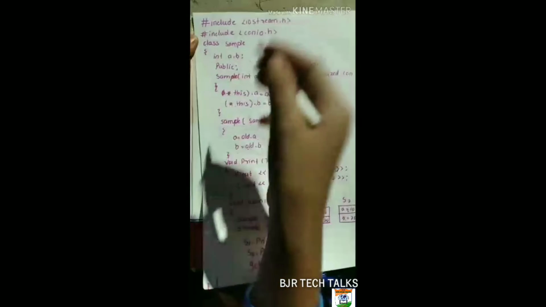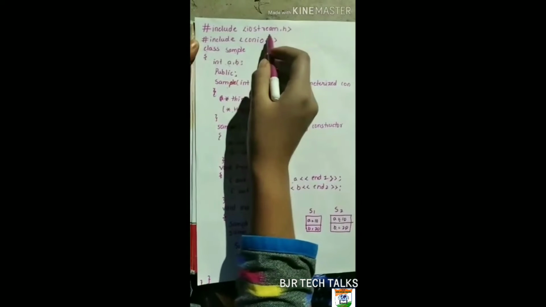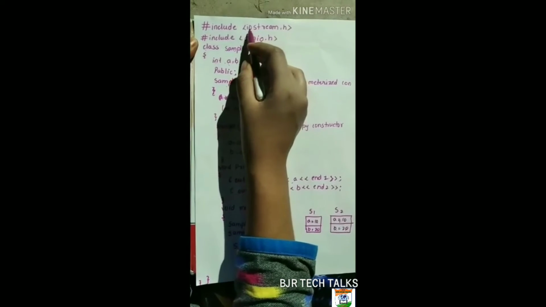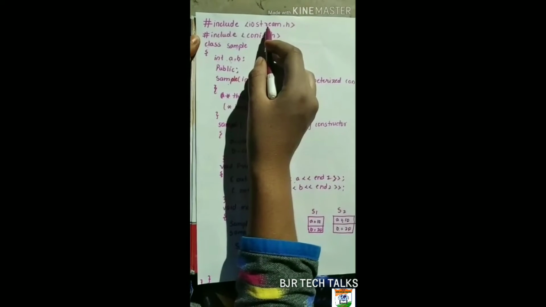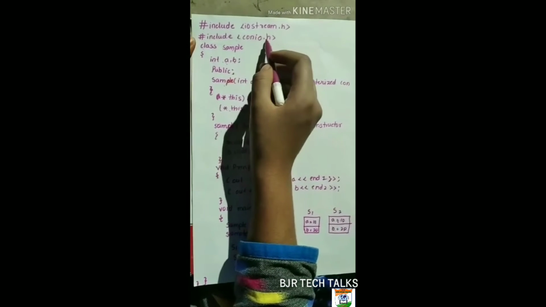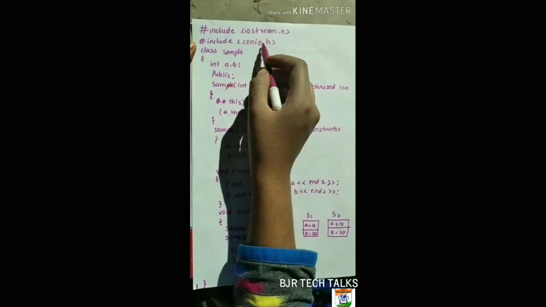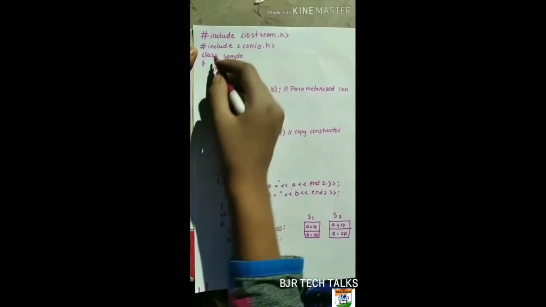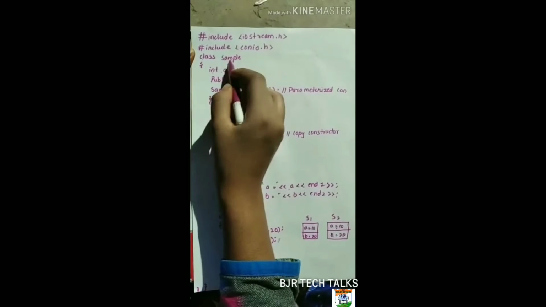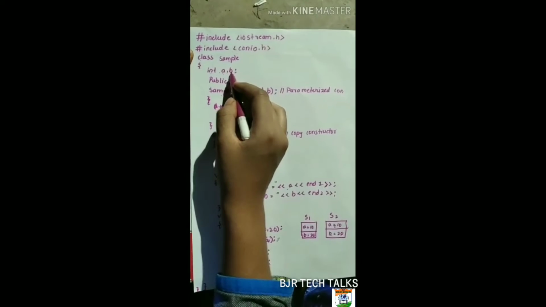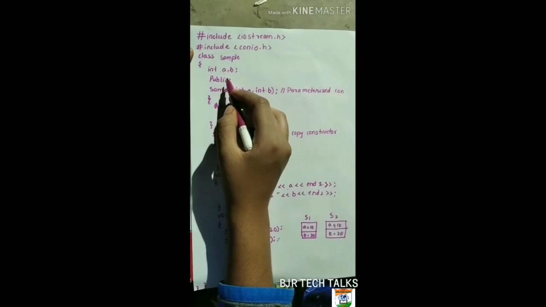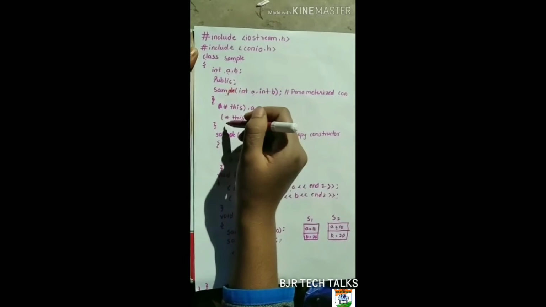Here we are taking two header files called iostream.h and conio.h. The iostream.h is used to make the functions cout and cin work. Conio.h is used to make the functions clrscr and getch work. We are creating the class with the name Sample. int a, b are the data members and public is the keyword. It is used to make the functions accessible outside the class.